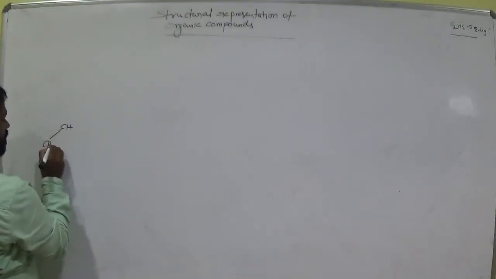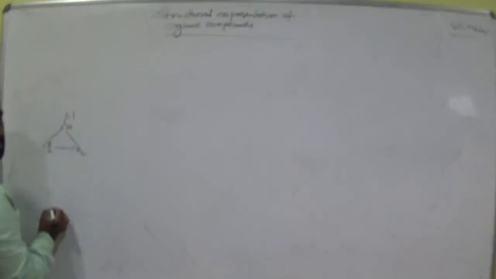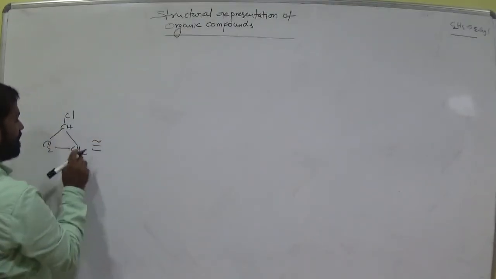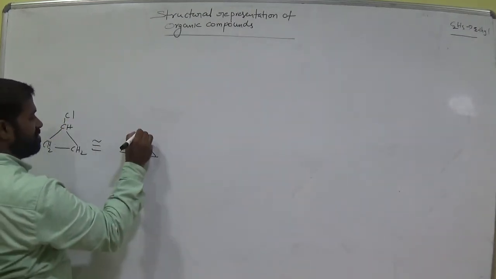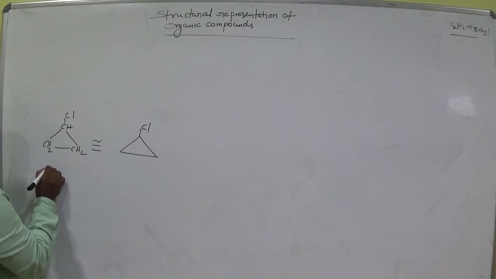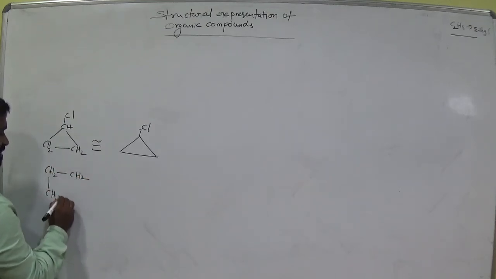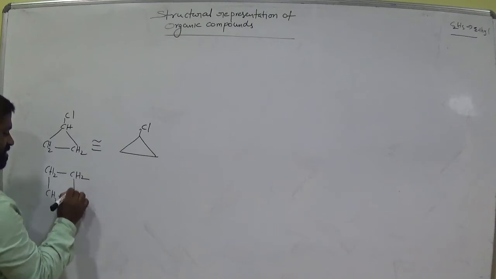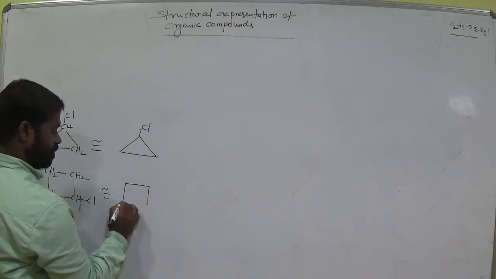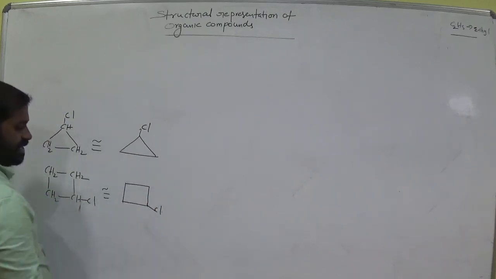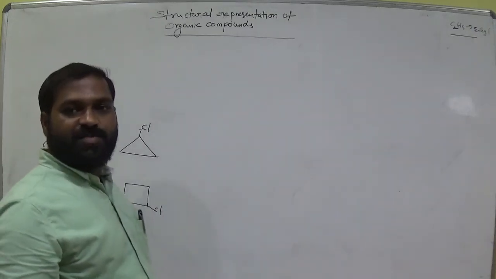CH, CH2, CH2, Cl suppose. Write it in bond line representation, 1, 2, 3 carbons. First write 3 carbons like this. At this carbon it has chlorine. Clear? CH2, CH2, CH2, CH, Cl, am I right? Clear? All of you? Chlorine is there. These are called bond line representations.